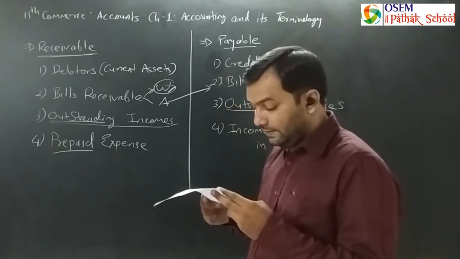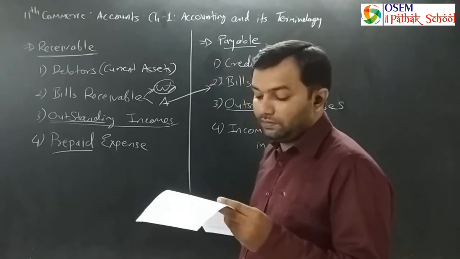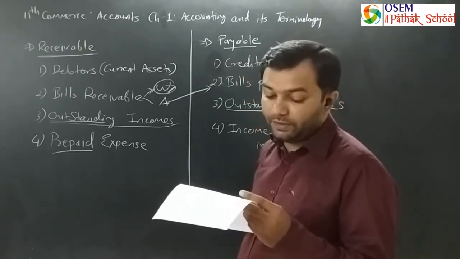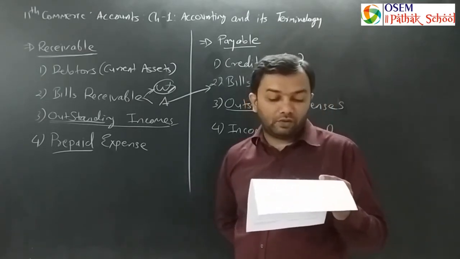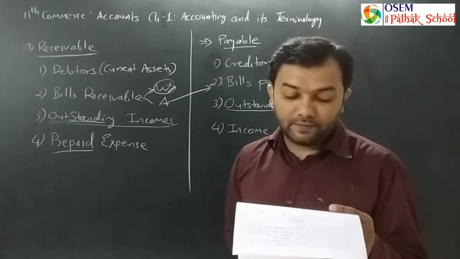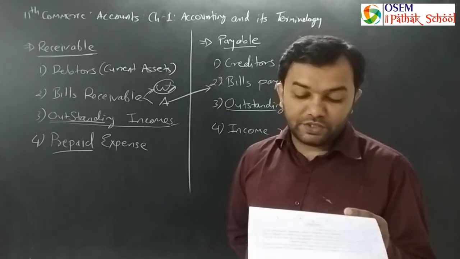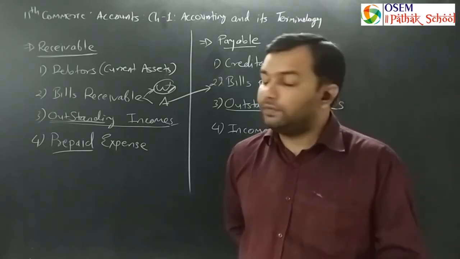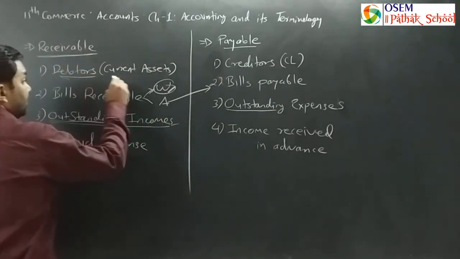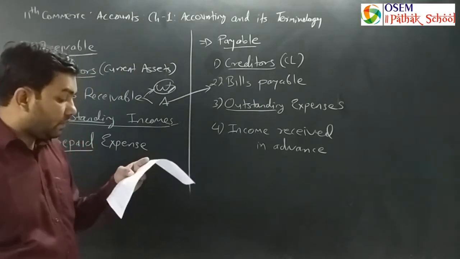So what is given in your textbook? Further, they say it becomes bills payable. In this written bill, the acceptor accepts the written responsibility to pay a specified amount on a specified date. In case of bills payable, the bill acceptor pays the amount written in the bill to the bill writer on maturity date. Generally, the bill acceptor emerges from the creditors. Like bills receivable emerge from the debtors, same as bills payable emerge from the creditors.